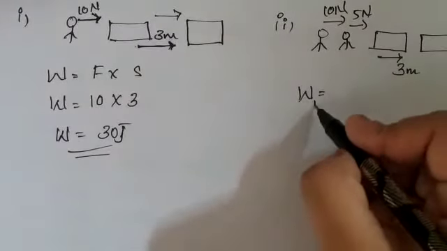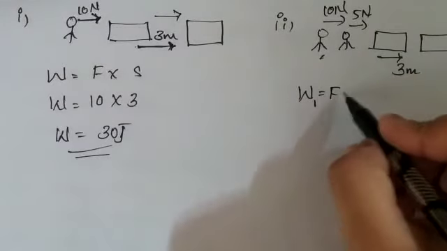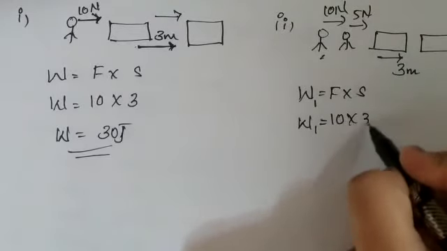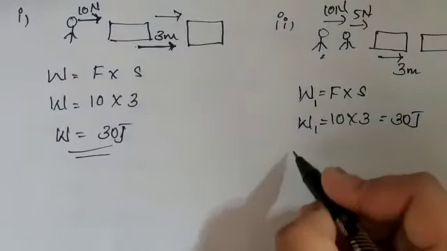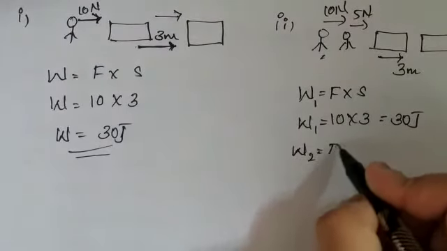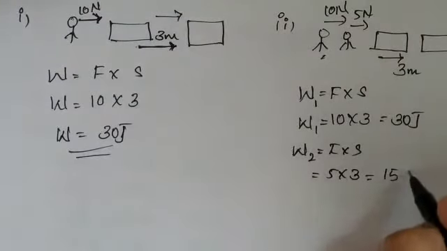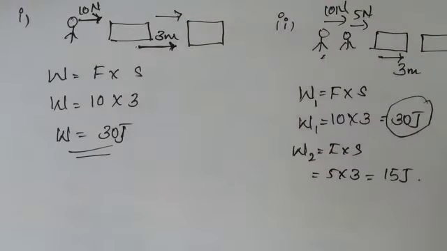First, W1 I am going to consider as the work applied by you. That is force into displacement. So W1 equals force 10 into 3, so you are applying 30 joule of work. Now the work by your friend, force into displacement, that is 5 into 3, 5 3s are 15 joule here. So who is doing more work here? You are doing more work and your friend is doing less work, isn't it? That you can define.